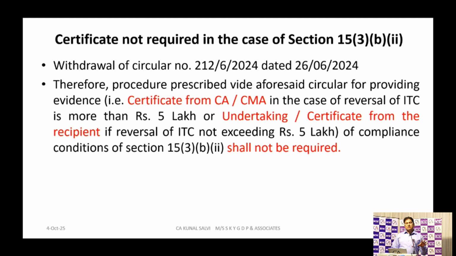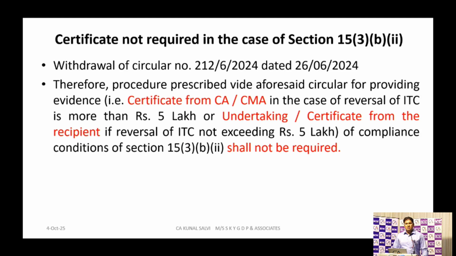If that credit note complies with the conditions in section 15 subsection 3 clause B, then only he can reduce his outward tax liability. So there was one condition that the supplier can reduce his outward tax liability through the credit note only if the recipient has reversed the ITC.